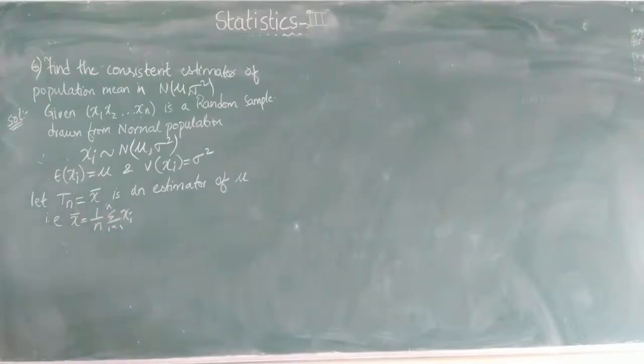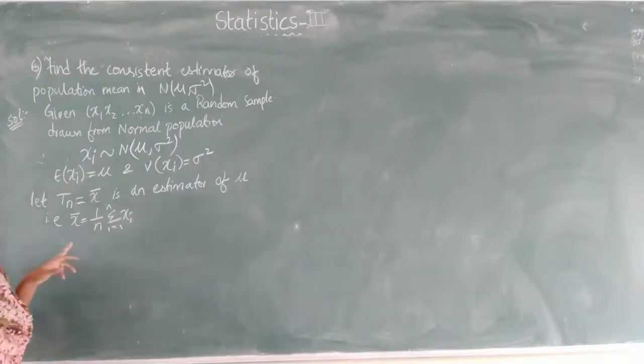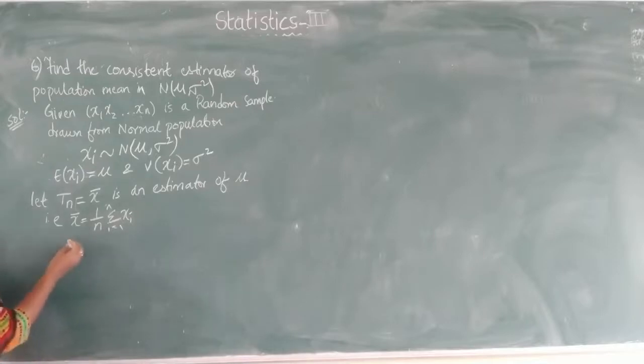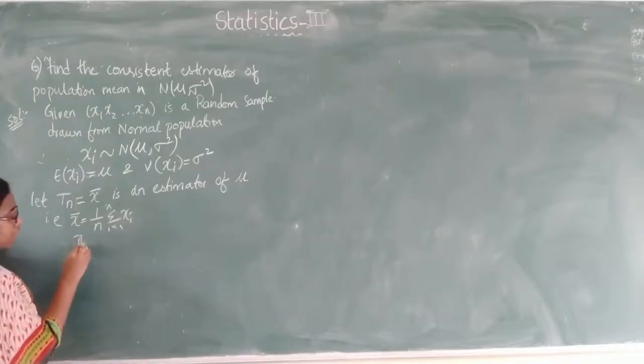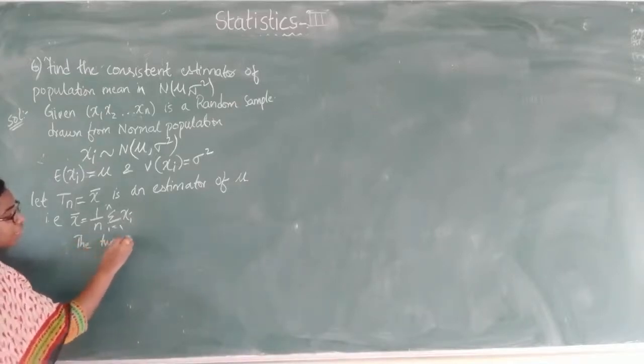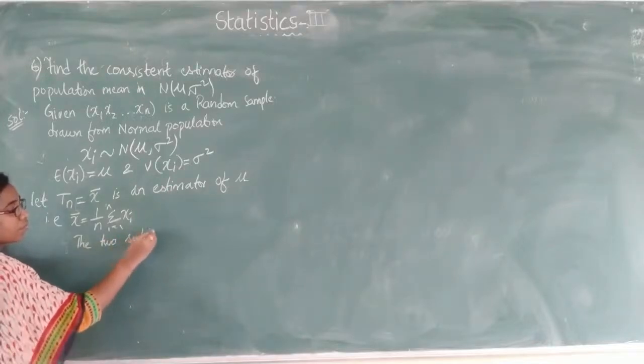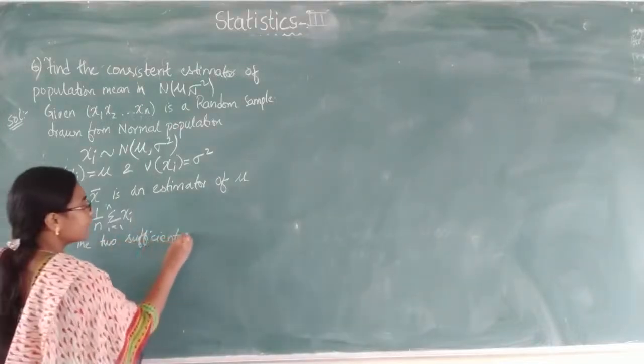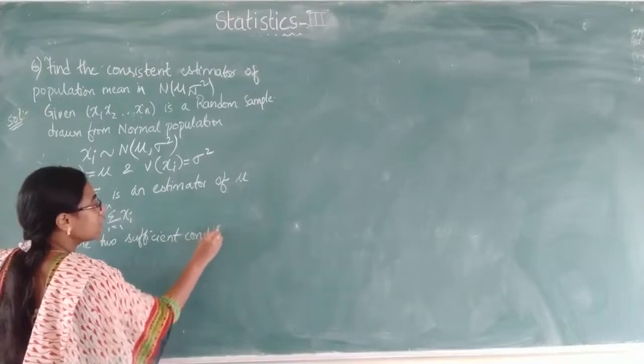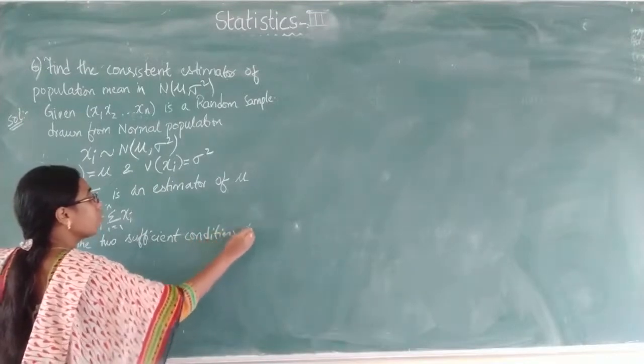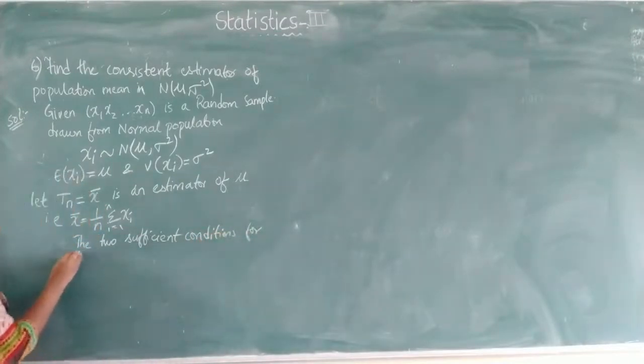Now what are the two conditions for finding the consistent estimator? Generally, consistent estimator means Tn tends to theta in probability. But to find the consistent estimator, we have two sufficient conditions. So first write down these two sufficient conditions for the consistent estimator.